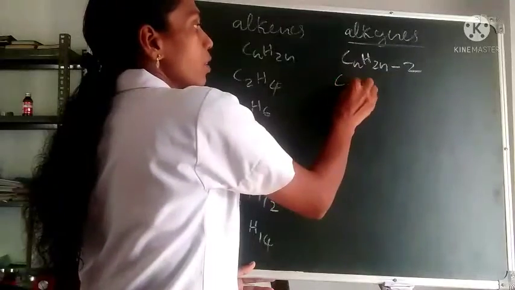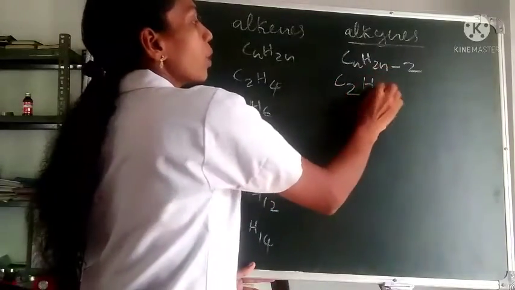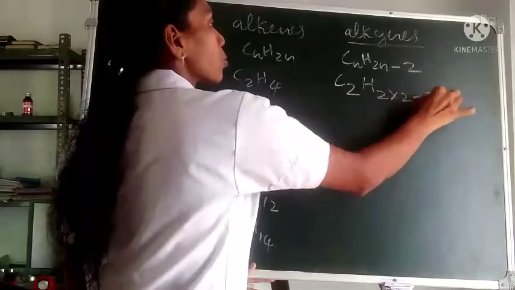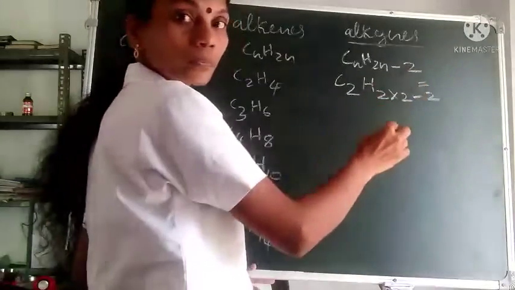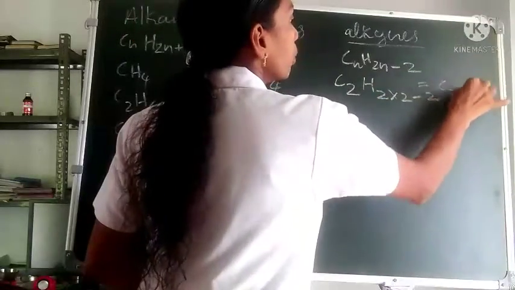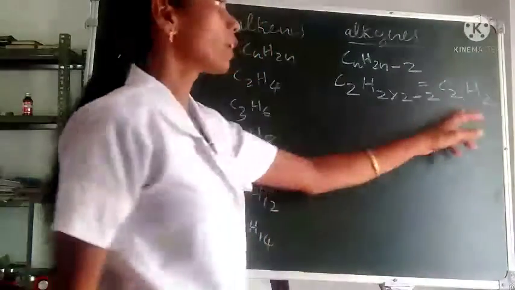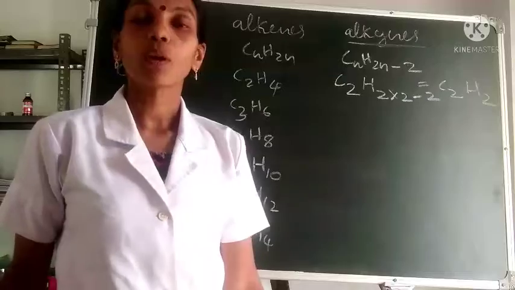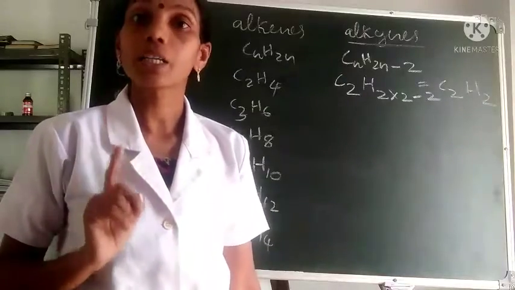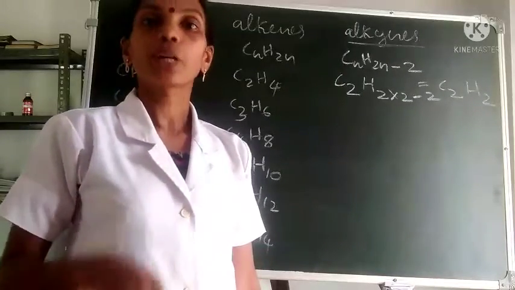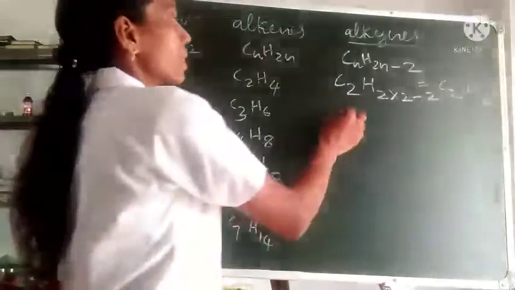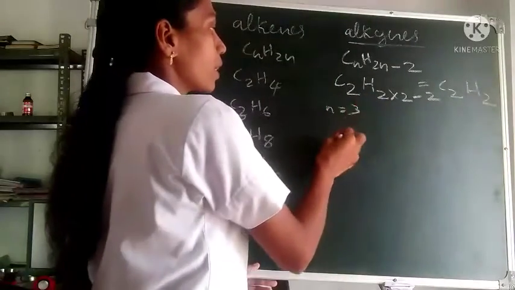When we put n is equal to 2, C2H2 into 2 minus 2, 2 into 2, 4 minus 2, 2. So we will get C2H2, the formula of the first member of the alkyne series. Then to get the second member, we put n is equal to 3.